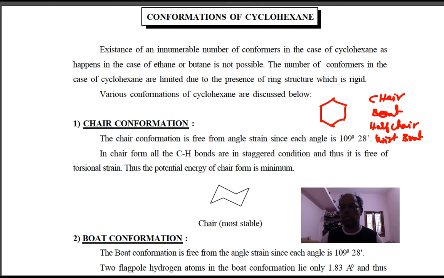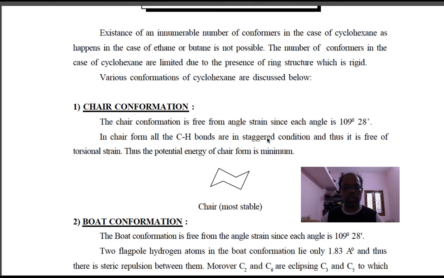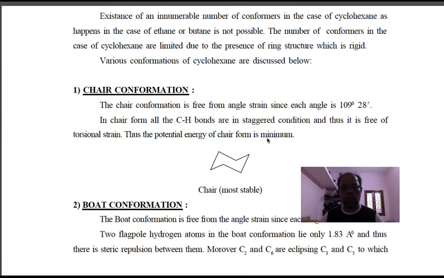So the first one, you see this is the first one. It's the chair form. The chair form will have a structure like that. It looks like a chair, and the bond angle will be 109.28 degrees. This will be the most stable form of cyclohexane, and the energy will be minimum.